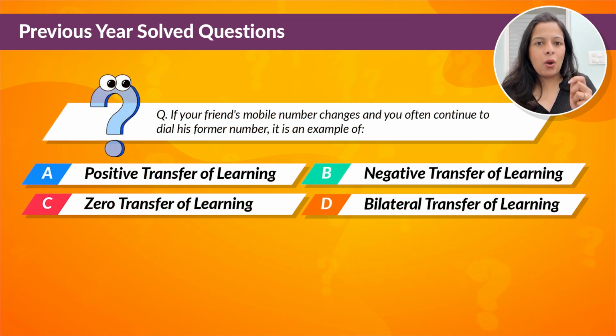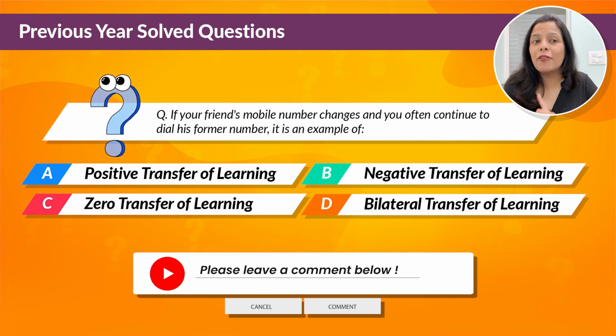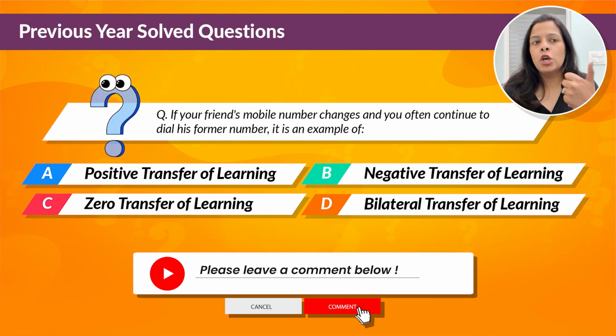And now, let us see if you can answer the next question. If you know the answer, you just have to type the answer in the comment section. I would love to read how many of you get it right. So the question is, if your friend's mobile number changes and you often continue to dial his former number, it is an example of which type of learning: positive transfer, negative transfer, zero transfer, or bilateral transfer?